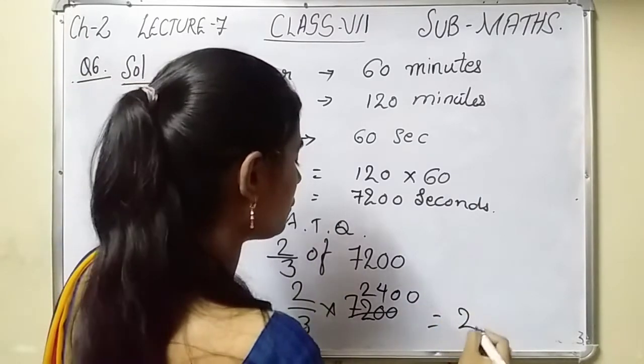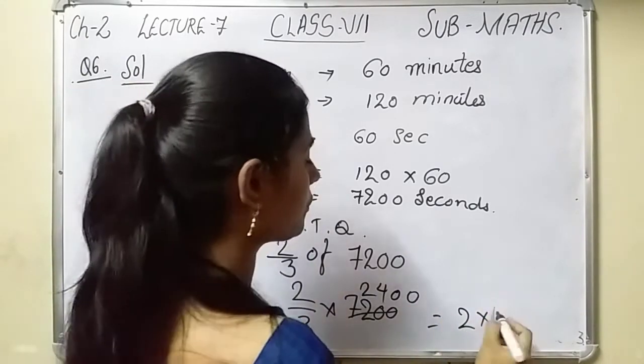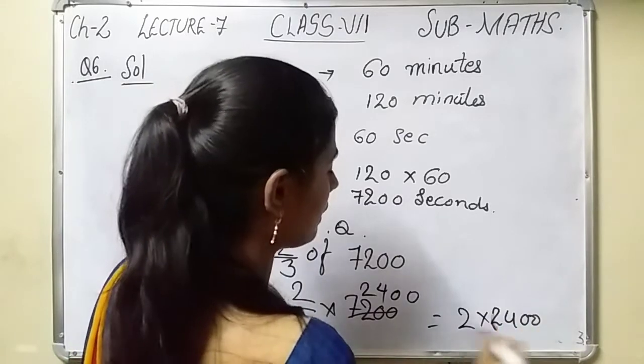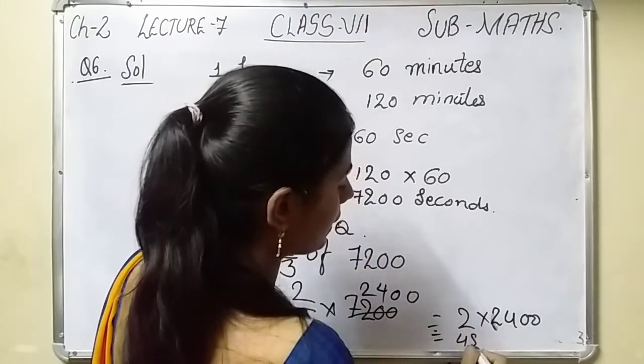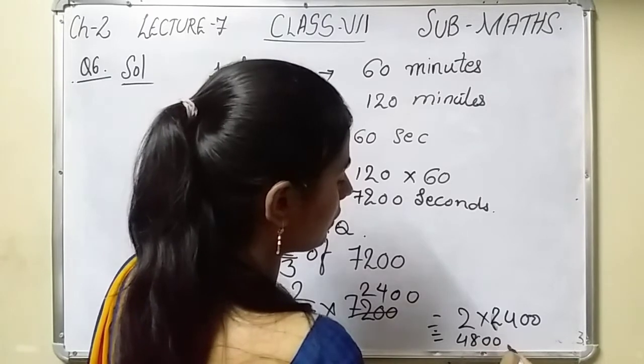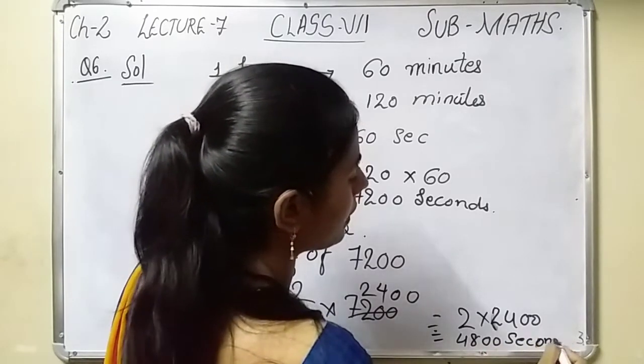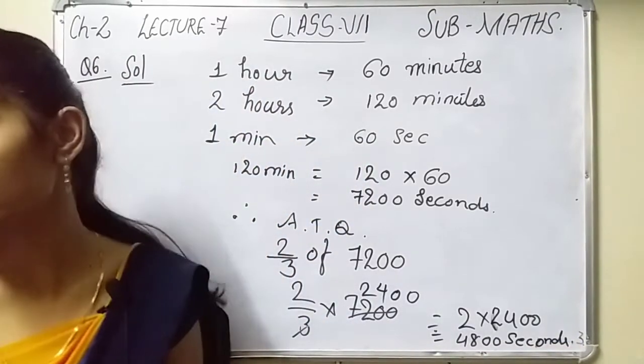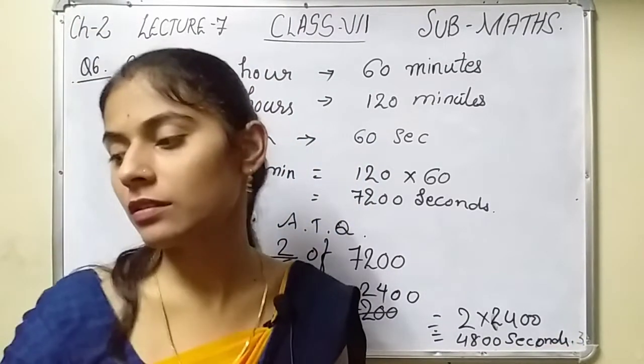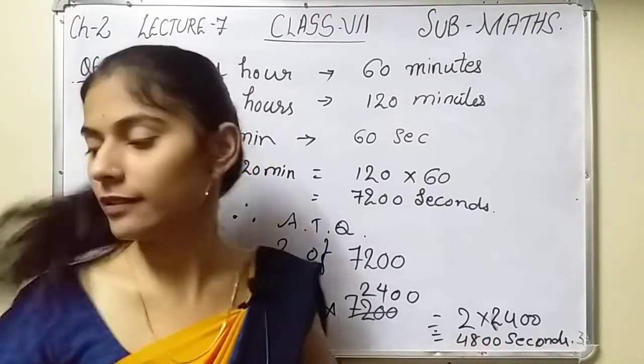Now 2 into 2400 means 4800 seconds are there. How many seconds are there in 2 by 3 of 2 hours? 4800 seconds.